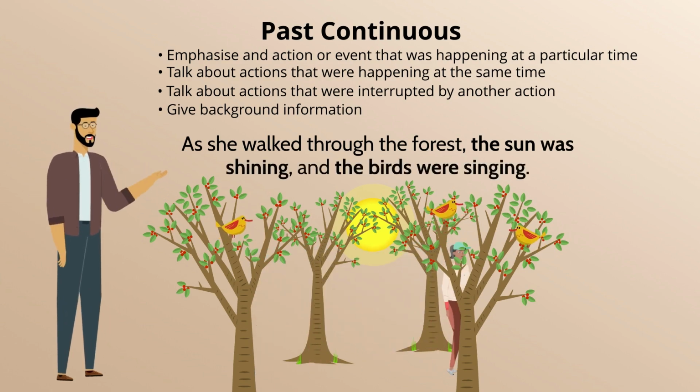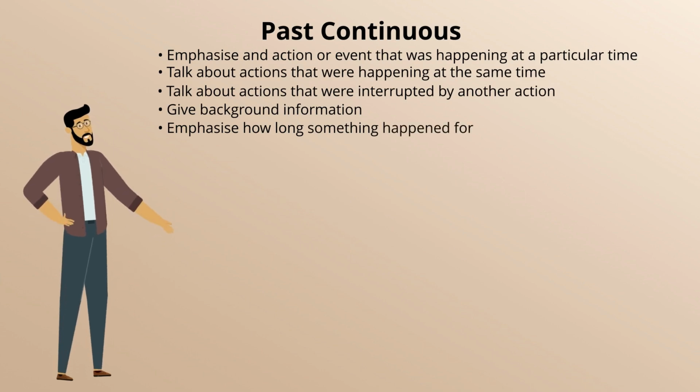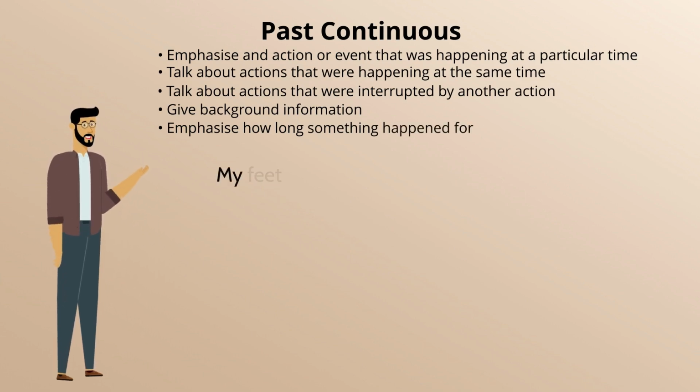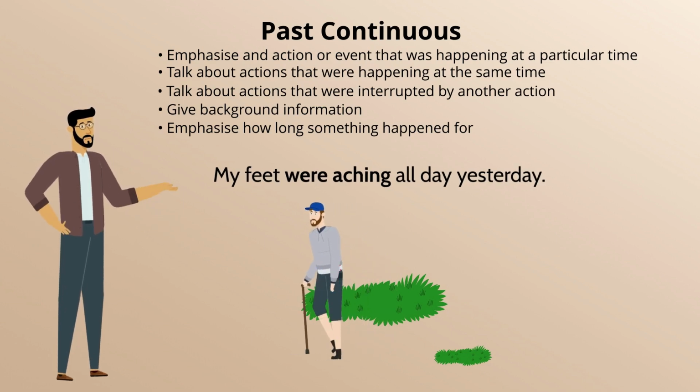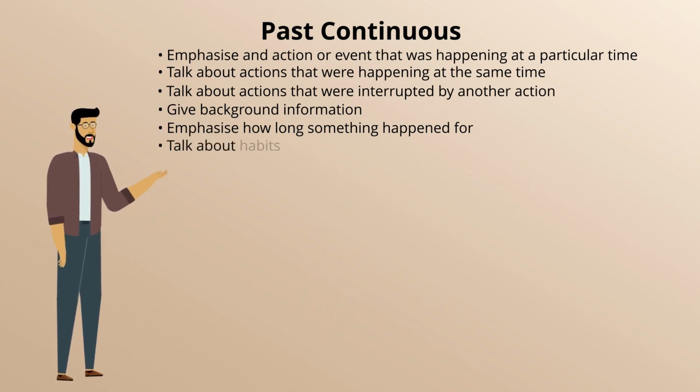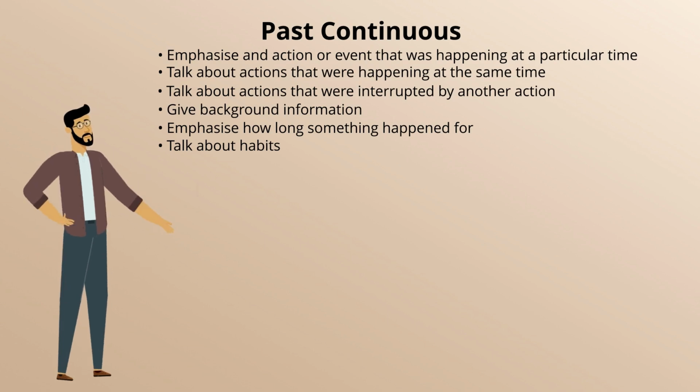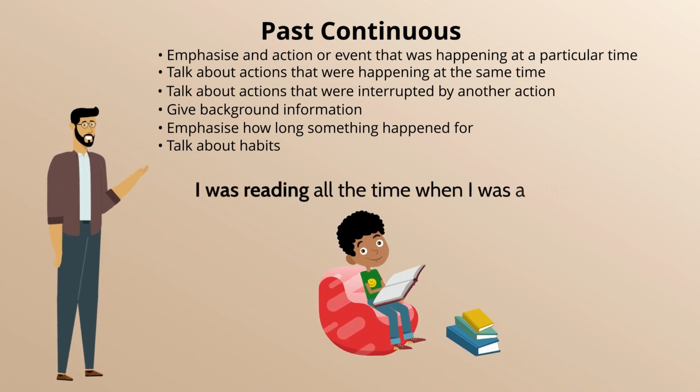You can also emphasize how long something happened for. For example, my feet were aching all day yesterday. We can also use past continuous to talk about something that happened several times or was a habit. For example, I was reading all the time when I was a child.